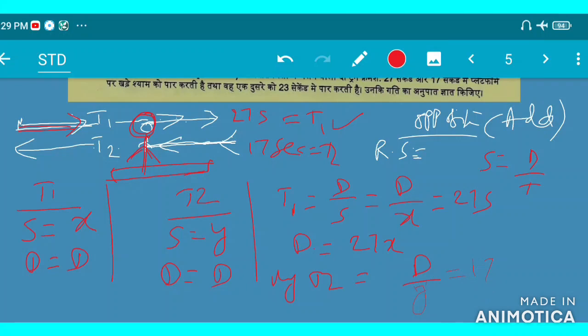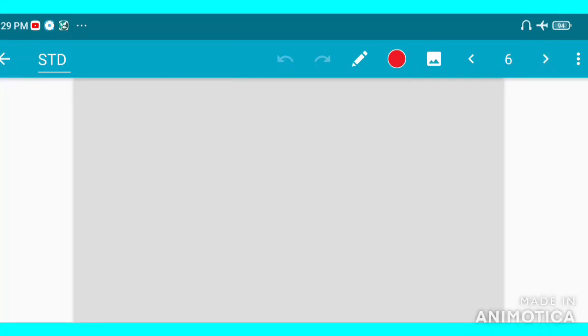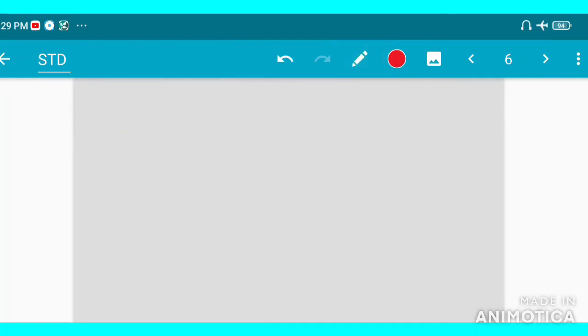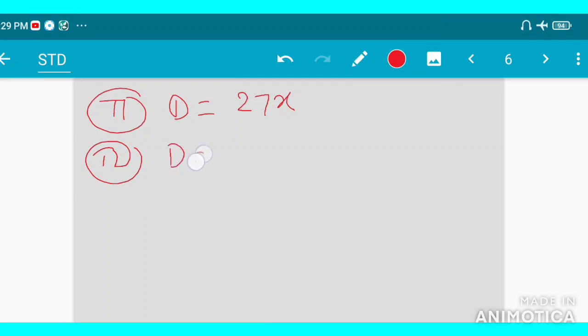So d is equal to 17y. So in train 1 case, d is equal to 27x, and in T2 case, the distance, which we can consider as d2, is 17y.